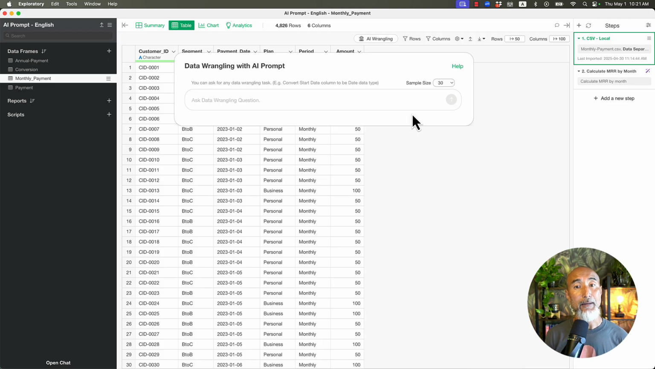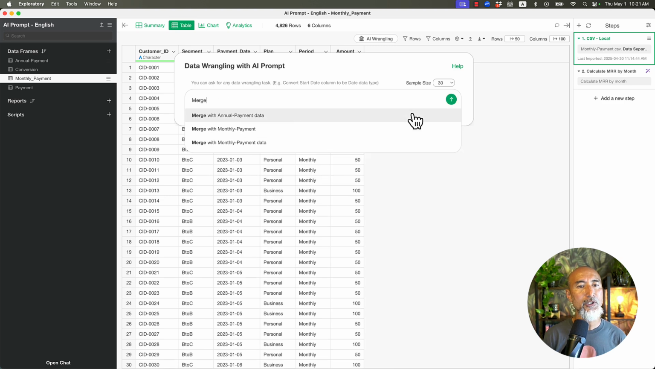You can use the AI prompt, or you can use the UI by selecting from the column header menu, but you don't have to use AI for everything you do. But sometimes even me, I'm very proficient with the exploratory UI, but I'm getting more used to using the AI prompt. So either way, in this case, I'm going to use it.